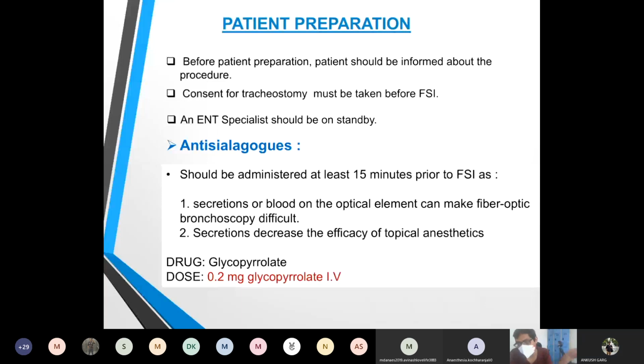So you have to take a consent for tracheostomy in the pre-op period only. That's why psychological counseling is very important for the patient to be cooperative during the procedure.